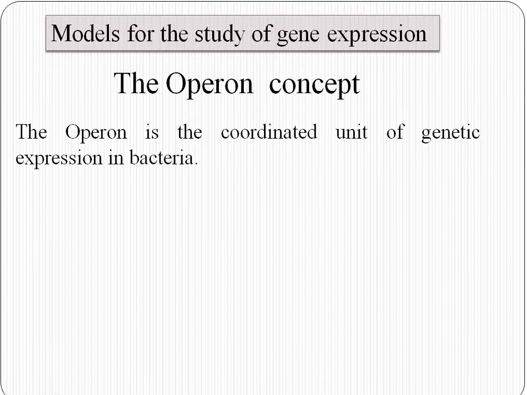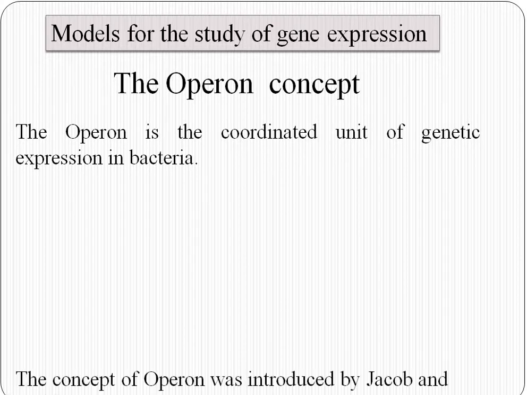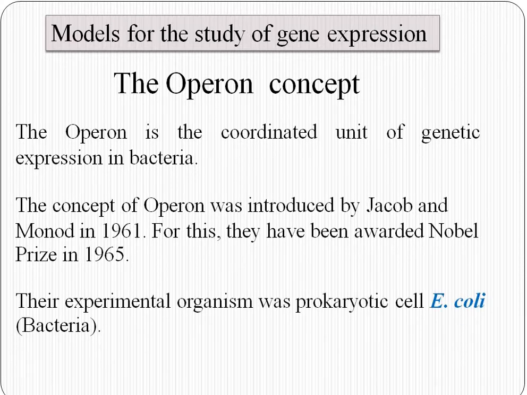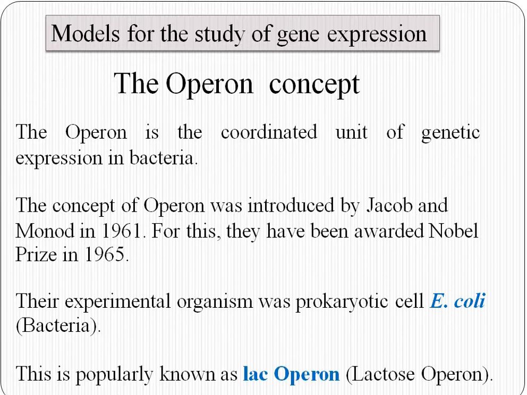The operon concept is a coordinated unit of gene expression in bacteria. The operon concept was introduced by Jacob and Monod in 1961. For this, they were awarded the Nobel Prize in 1965. The experimental organism was a prokaryotic cell, E. coli bacteria. This is popularly known as the lac operon.